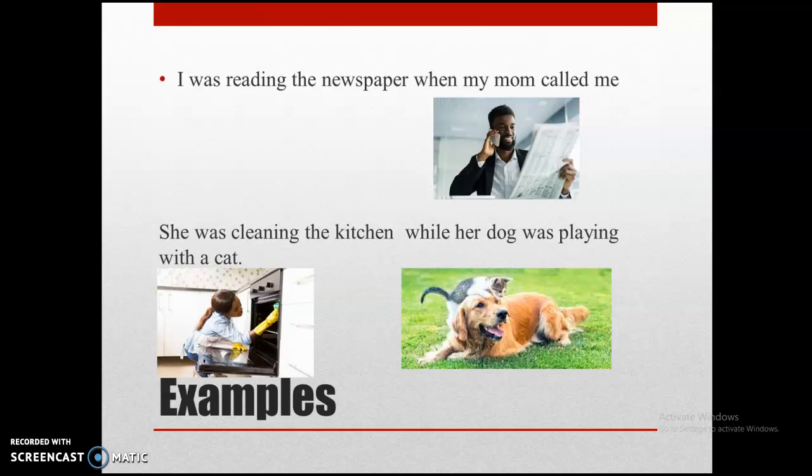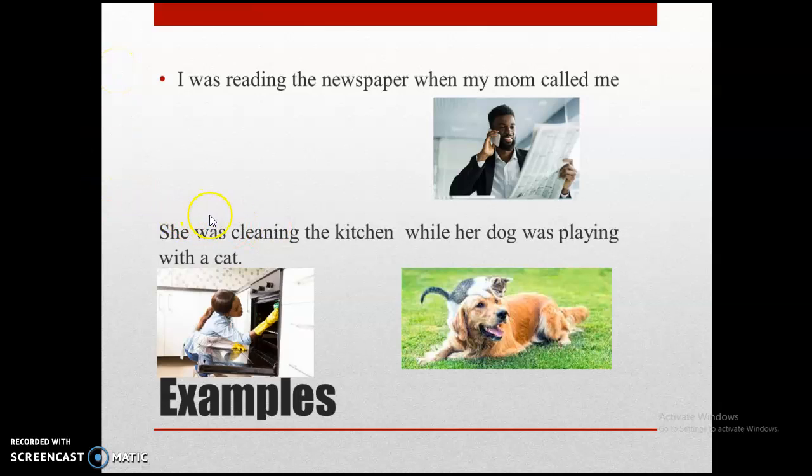We can use past progressive in order to explain what was happening in the past in a situation. For example, I was reading the newspaper when my mom called me. As you can see, this is past progressive. This is simple past because all the actions happened in the past.